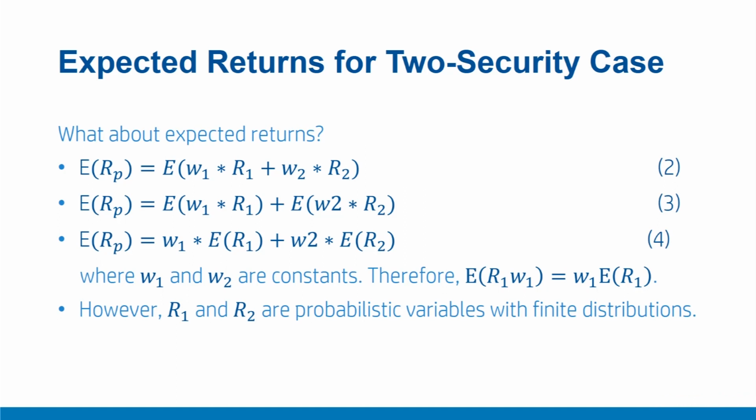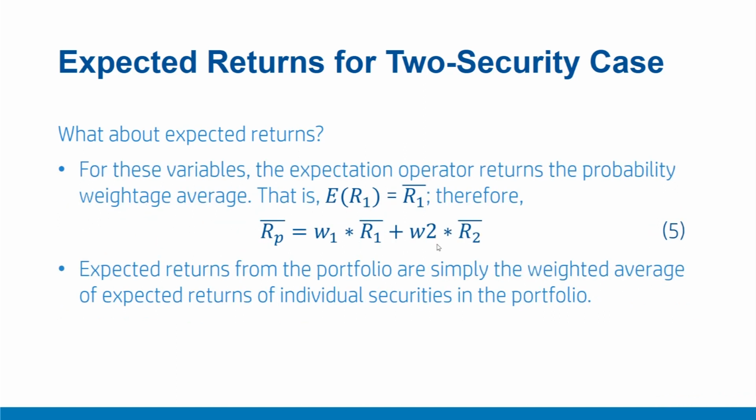Please note here that R1 and R2 are probabilistic random variables with finite distributions. Generally, such distributions are approximated by a normal distribution. And therefore, for these random probabilistic variables, which are returns, expectations can be computed.